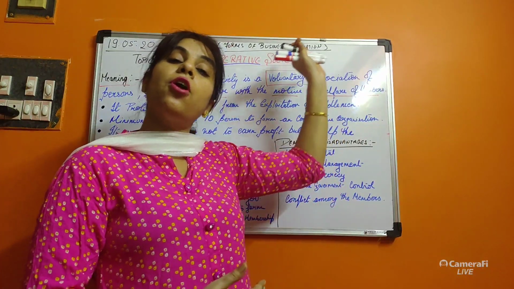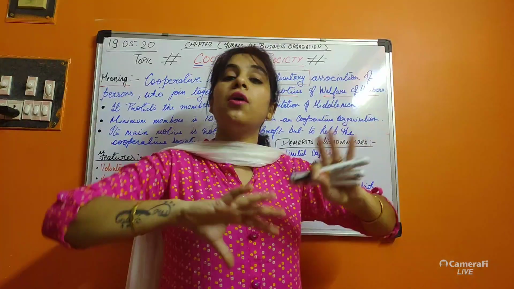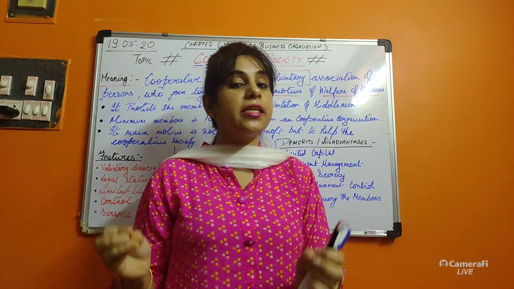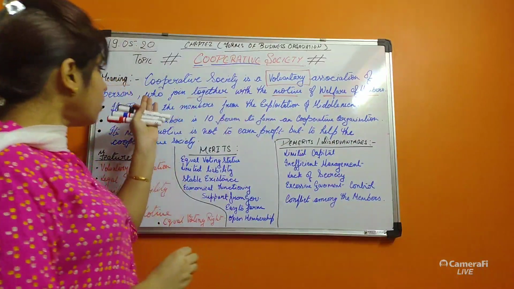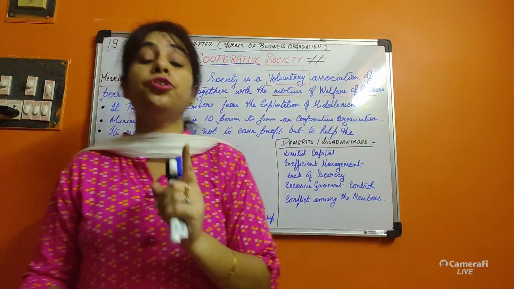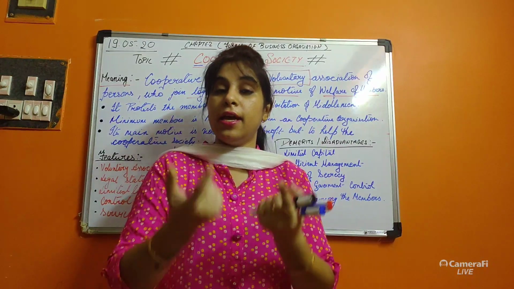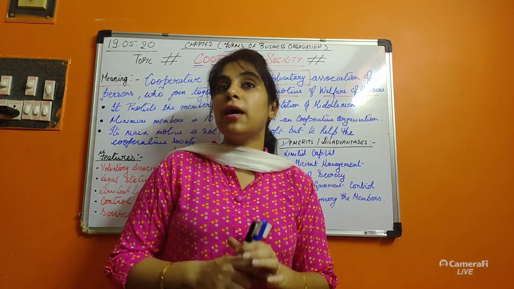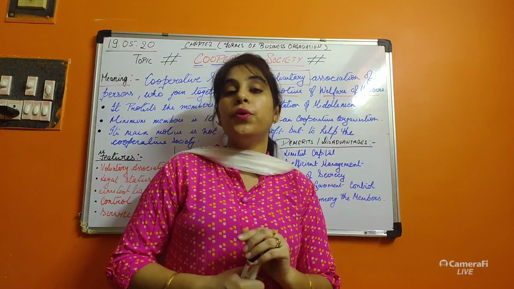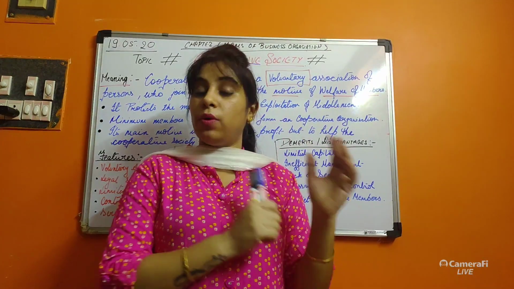How is this cooperative organization made? With the voluntary association of the people, whoever is willing to join, who join together with the motive of welfare. Like I told you, I asked some students in the class to join the voluntary duty if they want to join in an annual function.